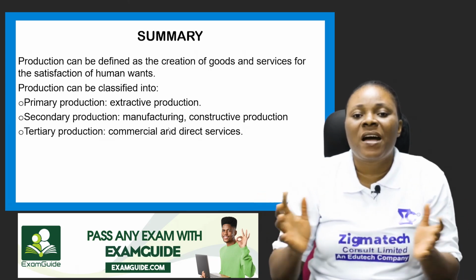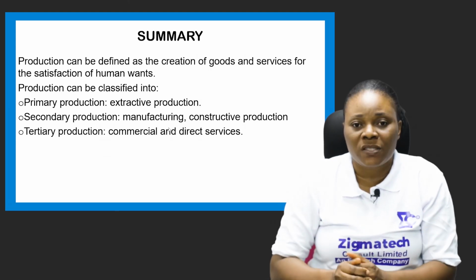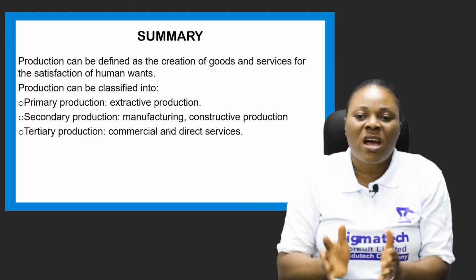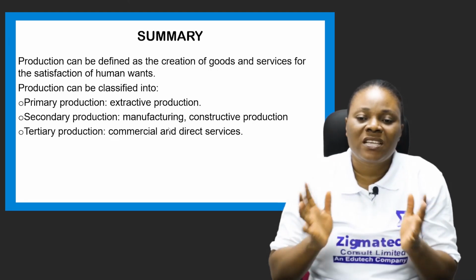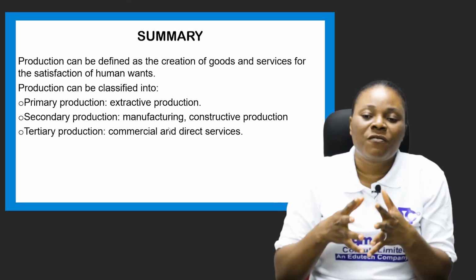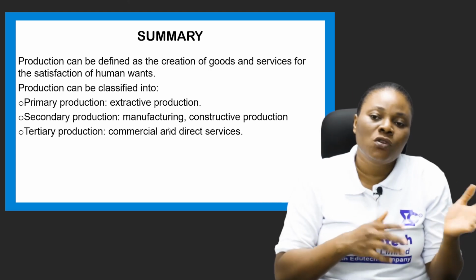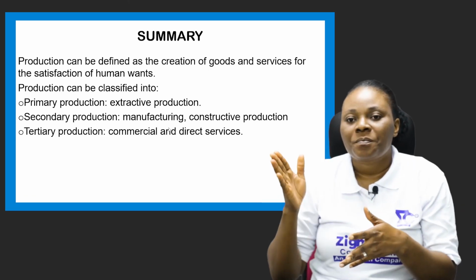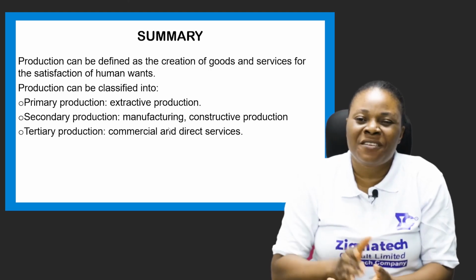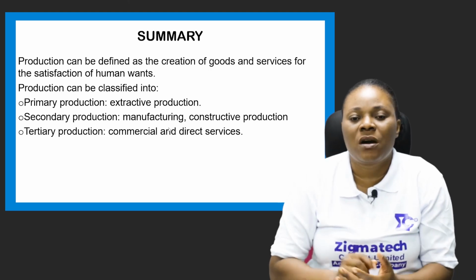Then we further classified production into three categories, into three stages. We have the primary production, which we can also call the extractive production stage. This stage, I said, involves the bringing out or the extraction of raw materials, natural resources, either from the ground or from water. And this stage is referred to as the first stage of production, the extraction of natural resources.